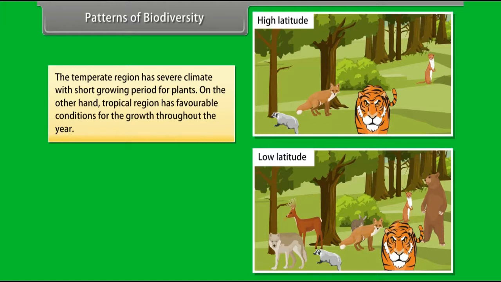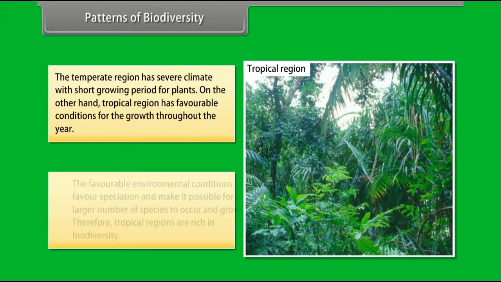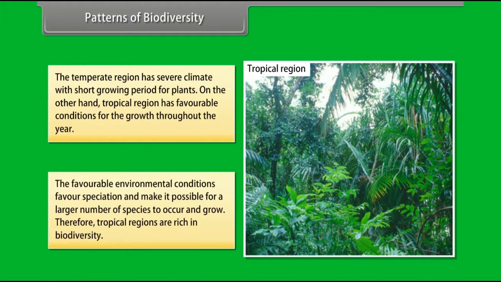On the other hand, tropical region has favorable conditions for the growth throughout the year. The favorable environmental conditions favor speciation and make it possible for a larger number of species to occur and grow. Therefore, tropical regions are rich in biodiversity.